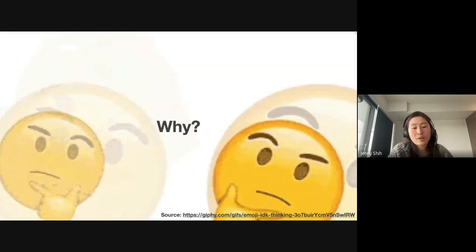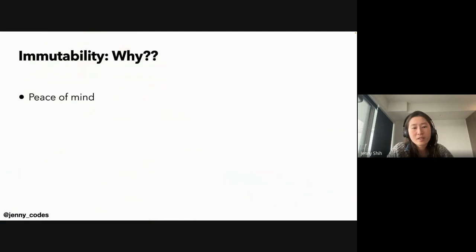And why would we want immutability? From a developer's point of view, it is a lot easier to reason about the code if you know that there's a guarantee that the values cannot be changed.